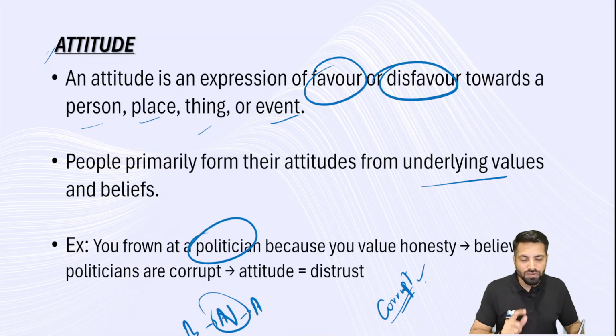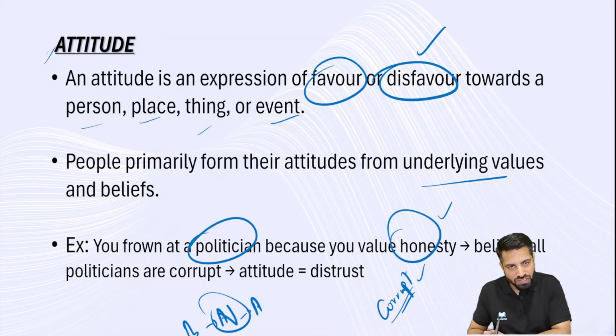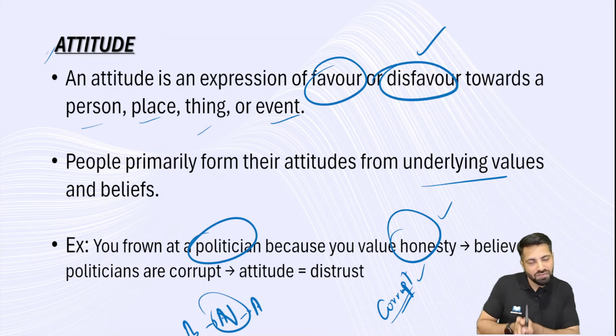And then if I dissect my belief system, what are my values? My value is honesty, my value is integrity, being upright. Now I have a belief system that politicians are corrupt, and it goes against my value system. Now my attitude is also negative. Now I am expressing disfavor towards the politician. So this is what I don't like about politicians. Why do I have this belief system?